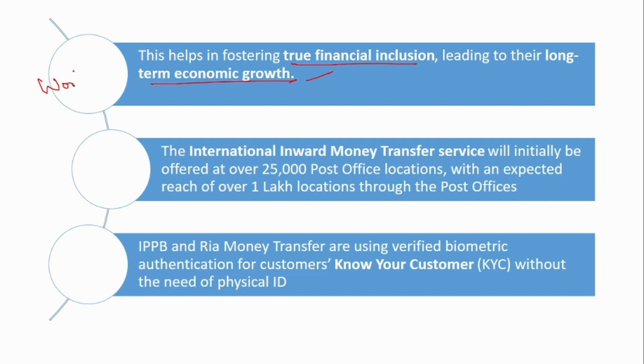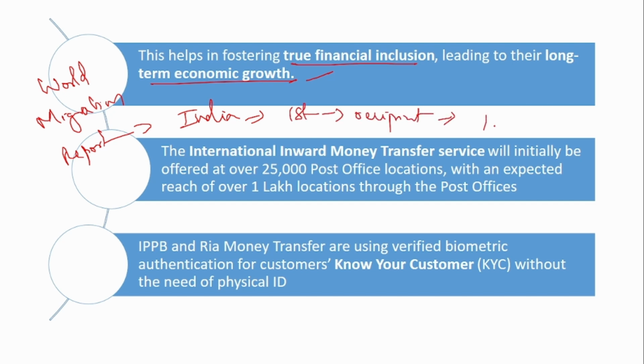As per the latest World Migration Report, India is the largest recipient of inward remittance. Compared to all countries, India has received the highest inward remittance. So it is in the first position of highest inward remittance.